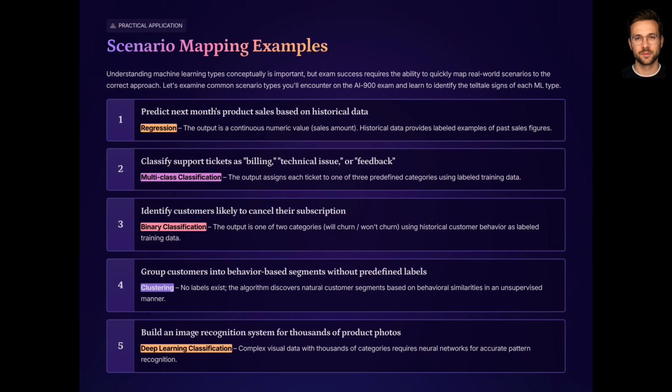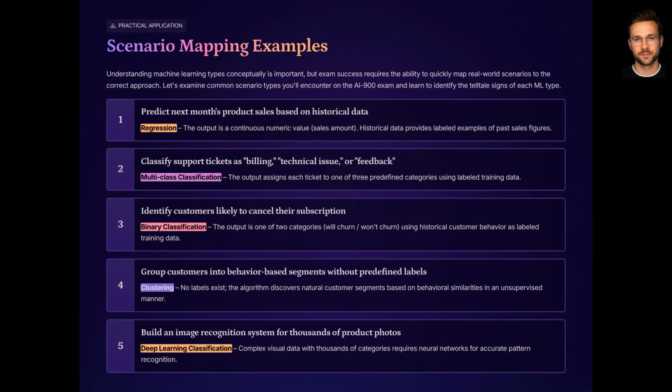Practice mapping scenarios to ML types. Let's practice mapping a few scenarios to machine learning types. Scenario 1. A company wants to predict how many units of a product will be sold next month, based on past sales, marketing spend, and seasonality. Here the goal is to predict a numeric value, the number of units sold. This is a regression problem.